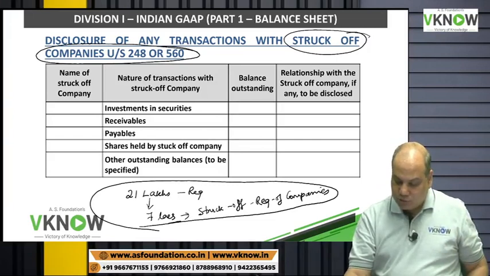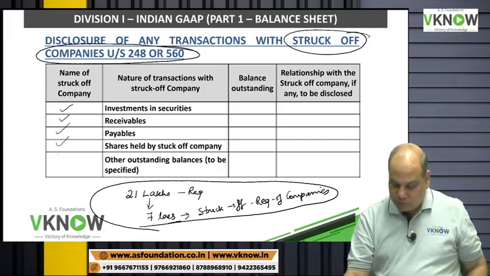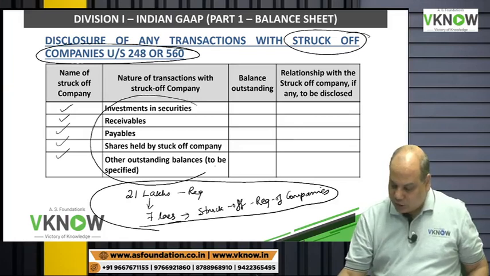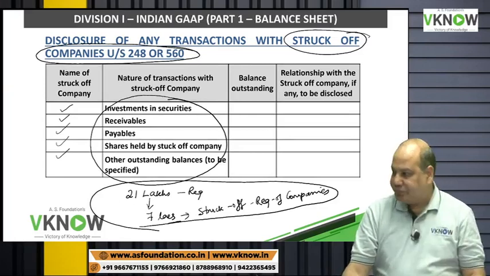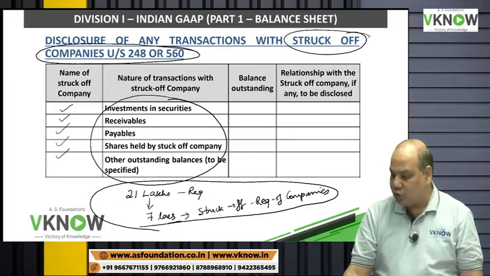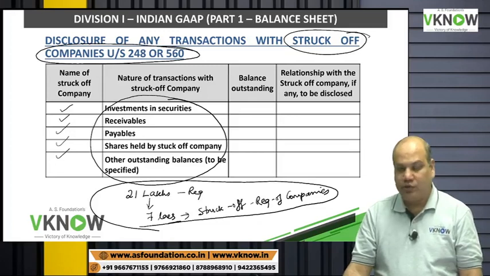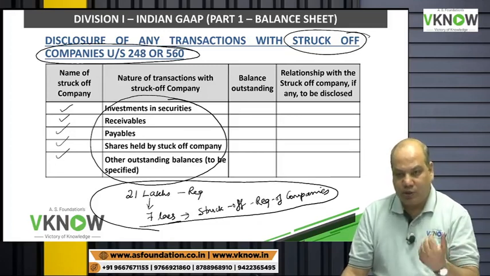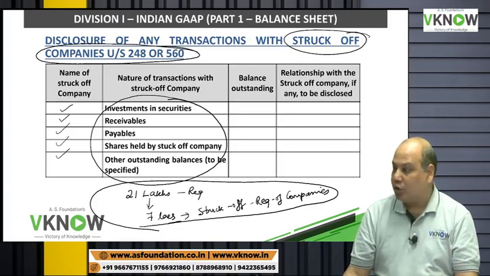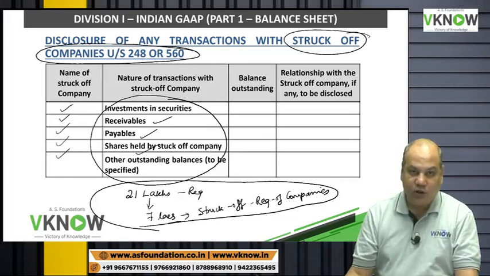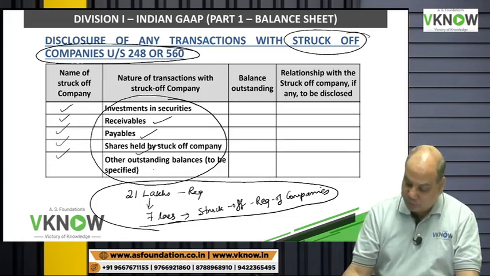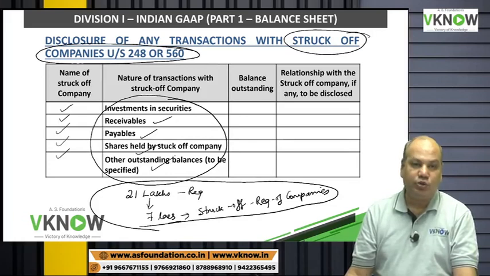What is the disclosure? Name of the company, then what kind of transaction you have entered into with that company. Your transaction could be an investment, the other company may be your debtor or creditor, or you may be holding shares of that struck off company, or you may have any other outstanding balance.